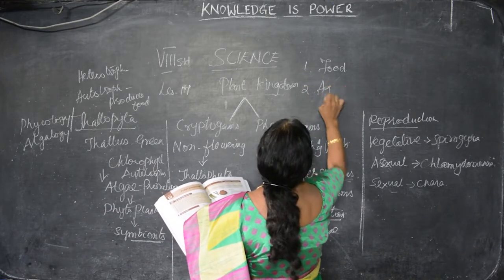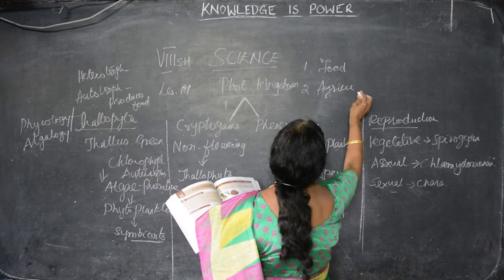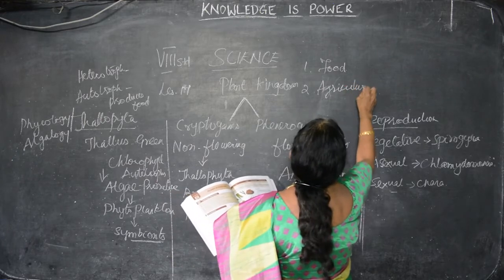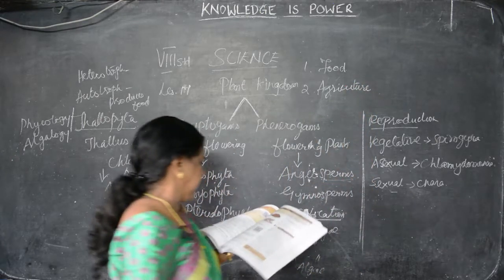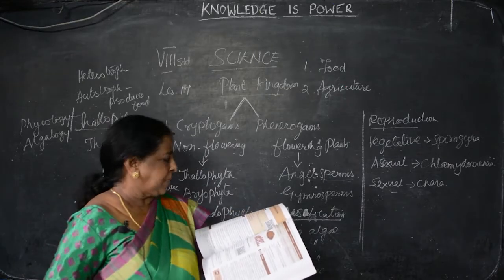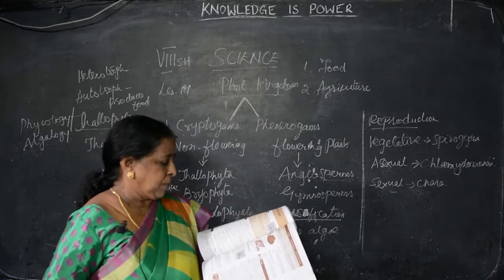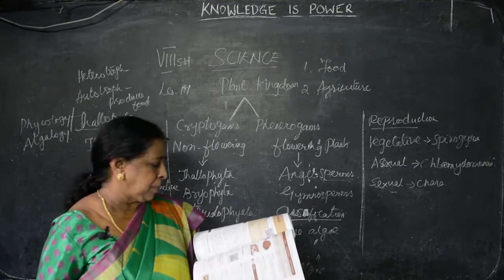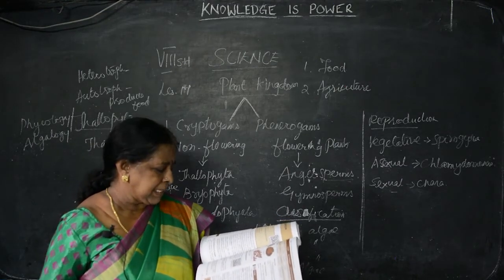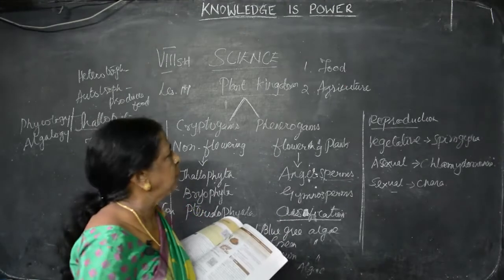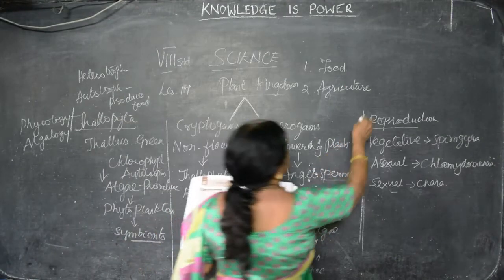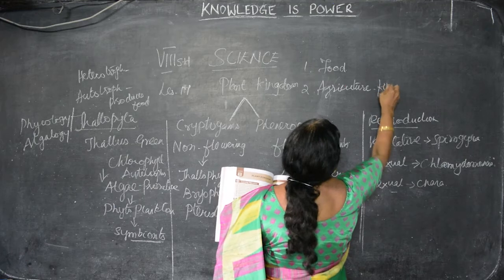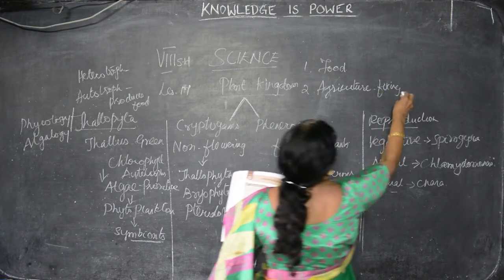Even we consume some algae as food. Some domestic animals, Laminaria also. In agriculture we are using it for fixing of nitrogen in the soil.